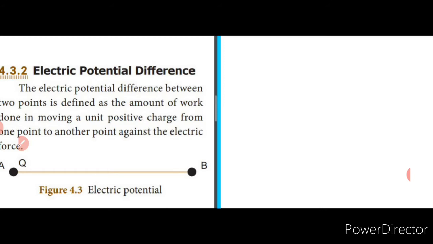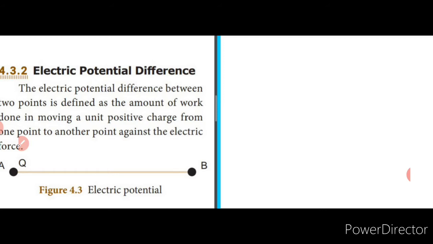In a conductor, the charge will flow from a point in which the potential is higher to a point in which the potential is low. The electrical potential at a point is defined as the amount of work done in moving a charge from one point to the other against the electric force.